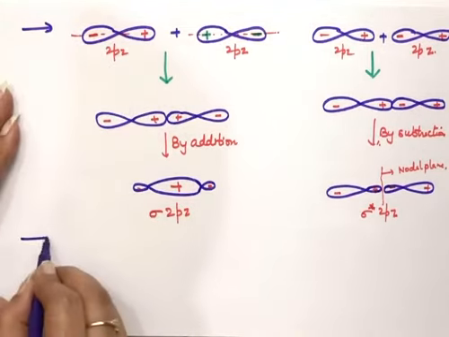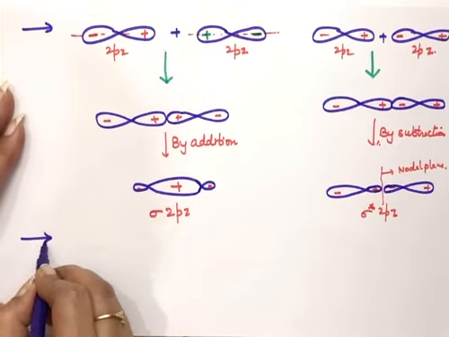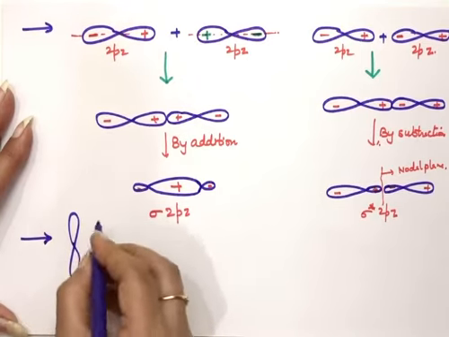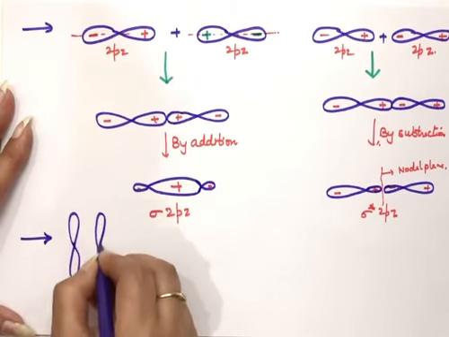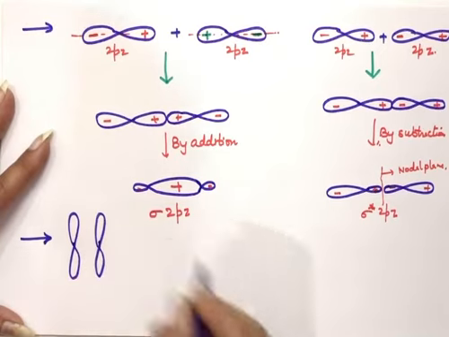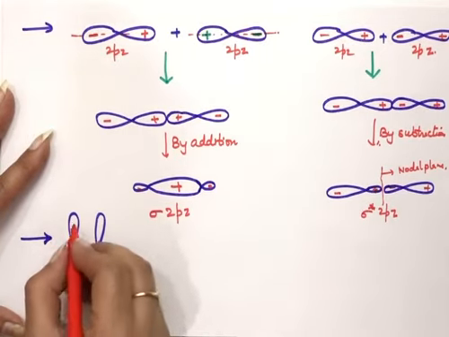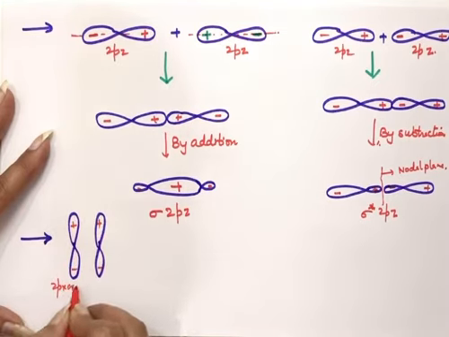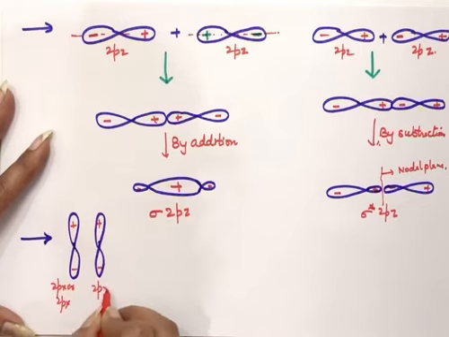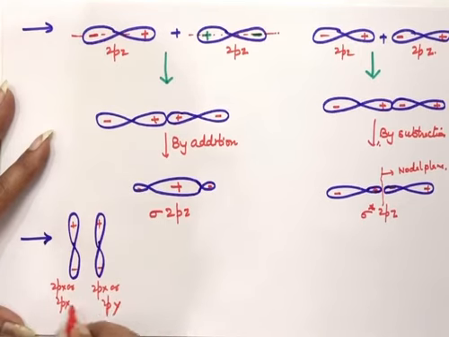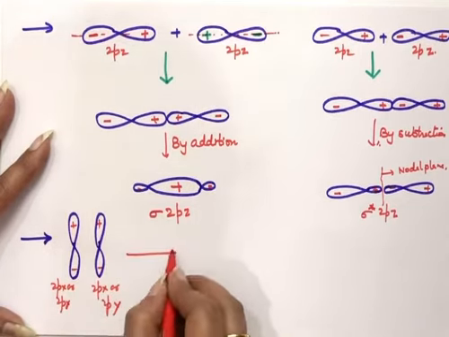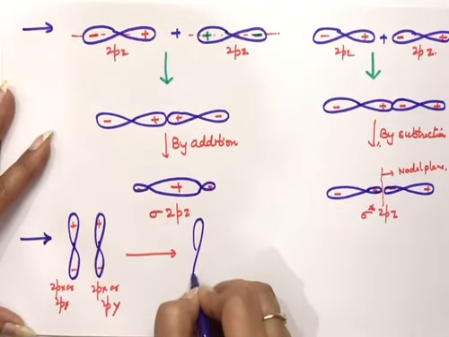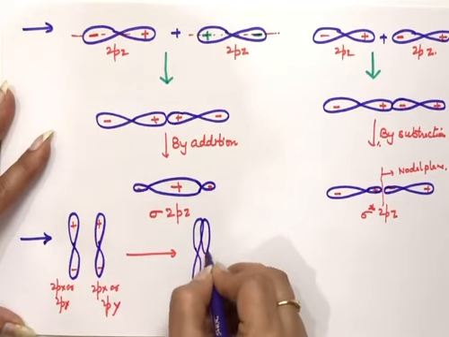Now I'm taking the 2px or 2py. We will have the same type of overlapping. Let's say this is a 2px orbital, this is another 2px orbital, and then we will have plus sign here, minus and minus here. When they overlap here, between the two there will be attraction because same sign lobes are coming close to each other.